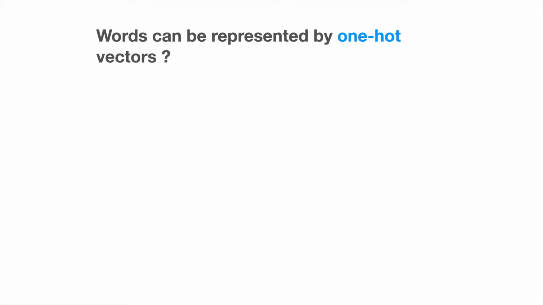Now, can words be represented by one-hot vectors? What is a one-hot vector? It is a technique of converting words into numbers. Let's take an example: Bangalore is a hub of startups and it's growing every year. First, we collect a list of unique words in the vocabulary, 11 in our example, and we arrange them in a particular order.